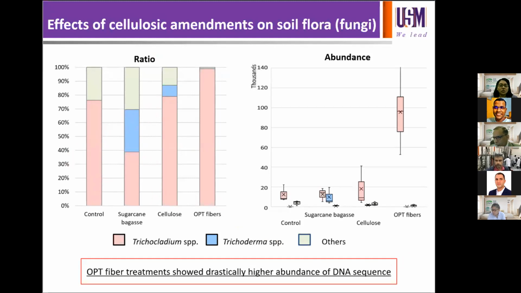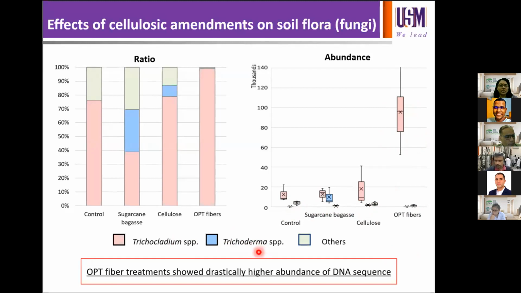OPT fiber also showed drastically higher abundance of DNA sequence, and also the ratio and amounts of Trichocladium in soil treated with OPT fiber was substantially increased compared to sugarcane bagasse control or the cellulose treatment soil. Fungi belonging to the Ascomycota were present in high concentration, which could be due to their superior ability to degrade cellulose.